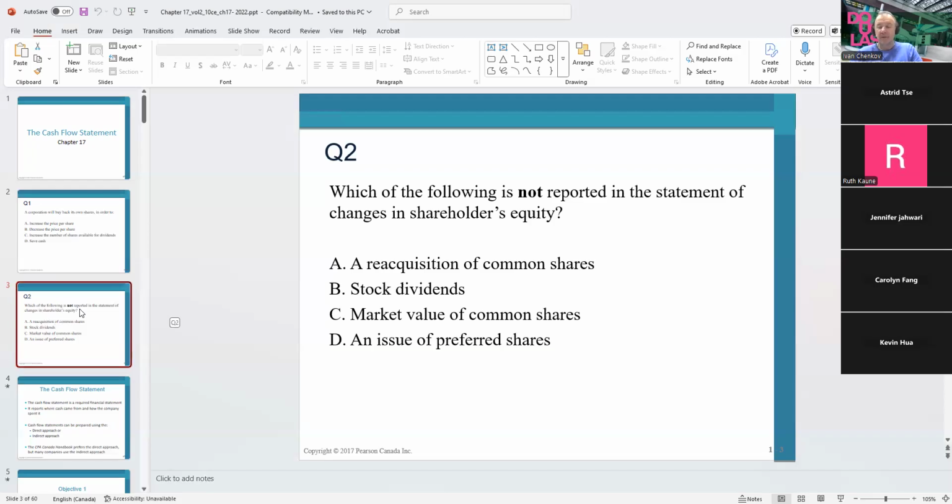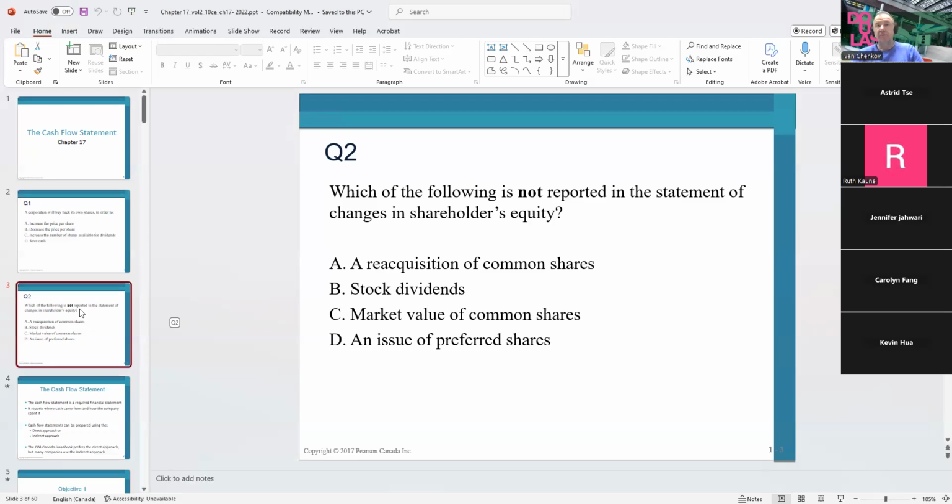Yes. If I declare a stock dividend, do I have to report it on the statement of changes in shareholders' equity? Why not? I have to show the increased number of shares. I'm declaring a stock dividend. There definitely will be reporting on the statement. I don't have to record it as a transaction, but I have to report it and show the increase in the number of shares.